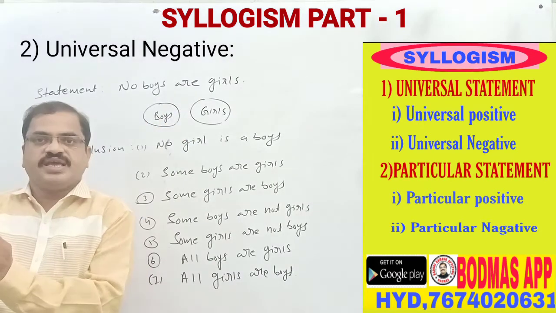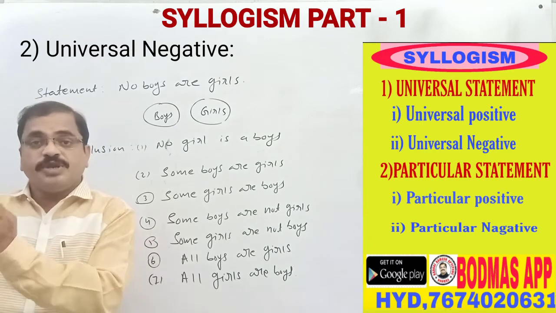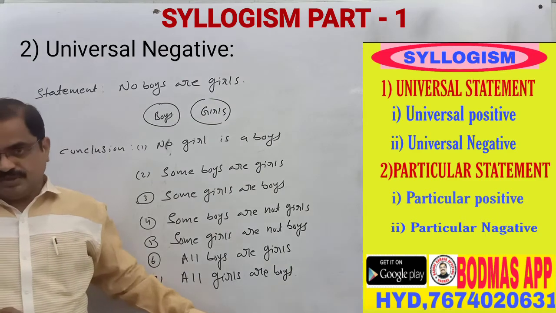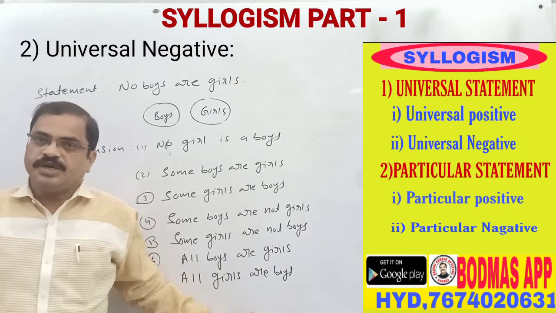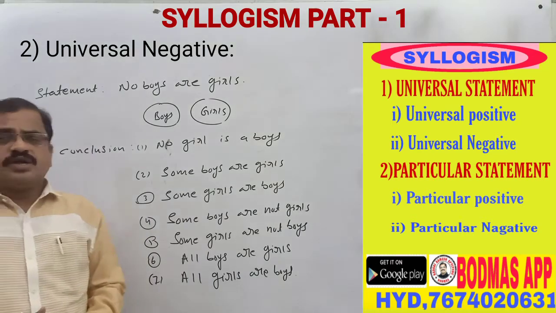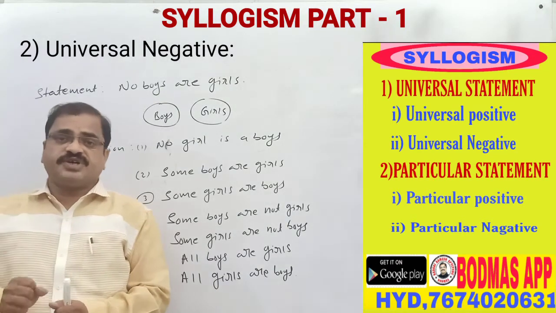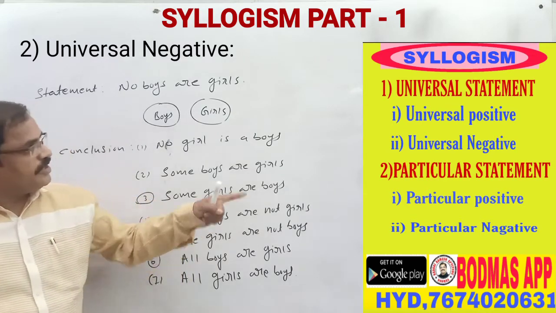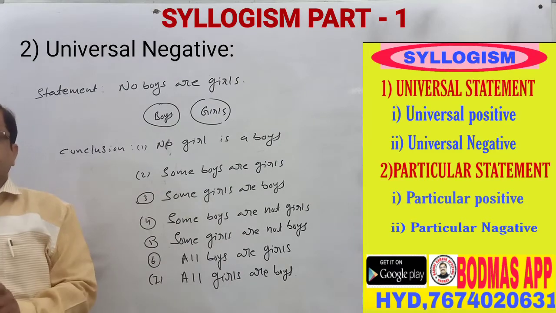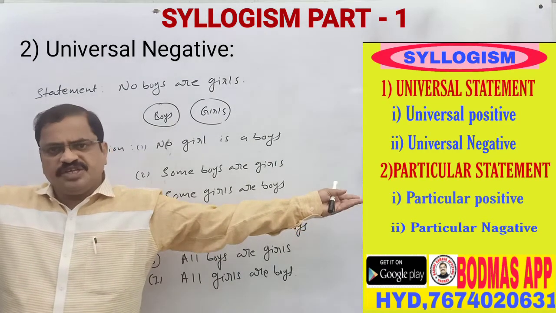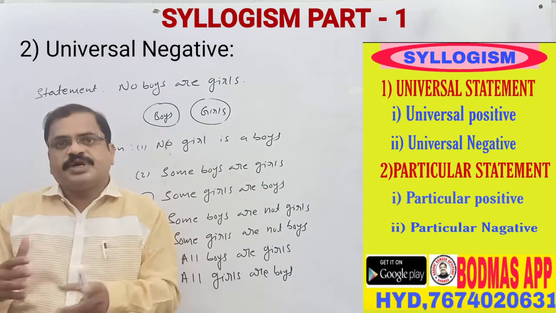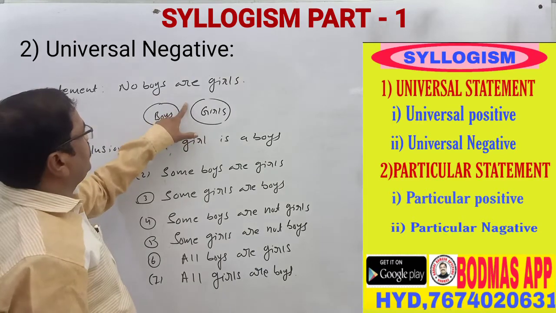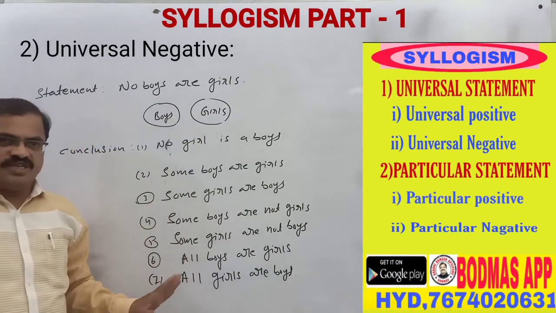So in this case, how many possible conclusions are there? We have to decide among the 7 conclusions. First we have to understand the 4 statements: universal positive, universal negative, particular positive, particular negative. If you have confidence in these 4 sentences, you can do any question easily, with or without Venn diagrams. Here, for "no boys are girls," this one figure is enough; a second figure need not be taken.